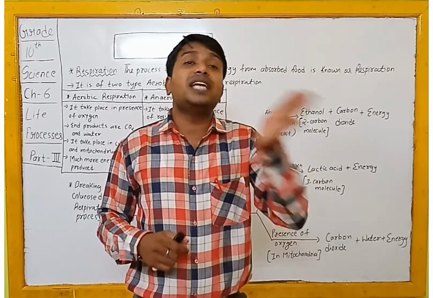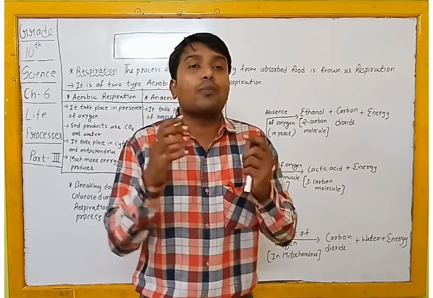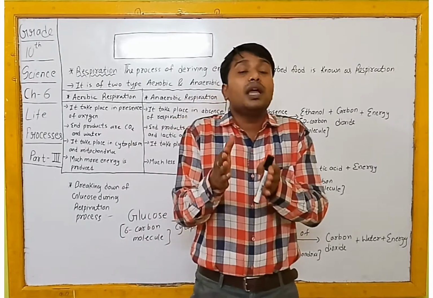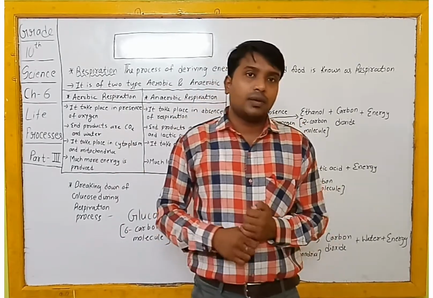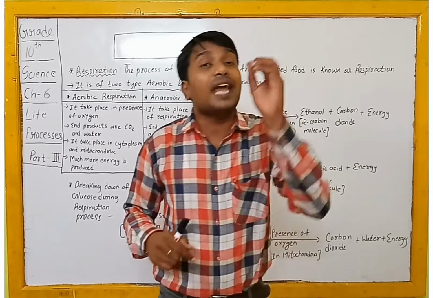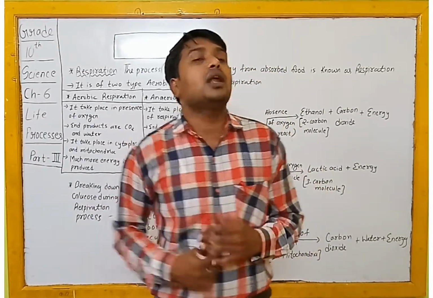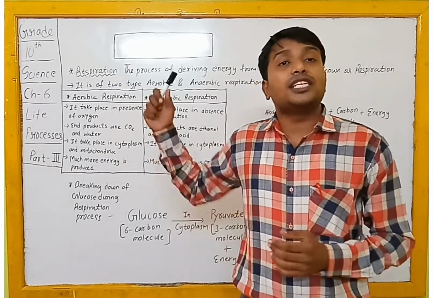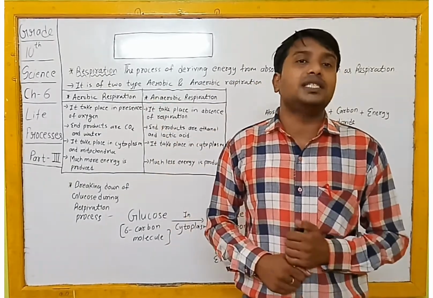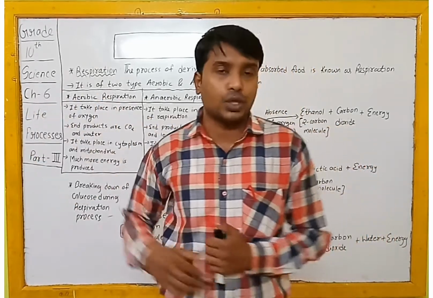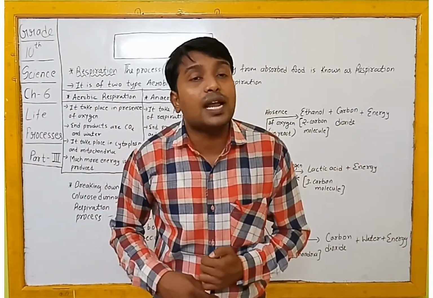That means after digestion, the carbohydrate you have taken as food is totally converted into glucose as a product. That glucose is taken up, or absorbed, by the cell, and after that the respiration process is carried out by the cell. That's why the respiration process is also known as cellular respiration. Why is it known as cellular respiration?